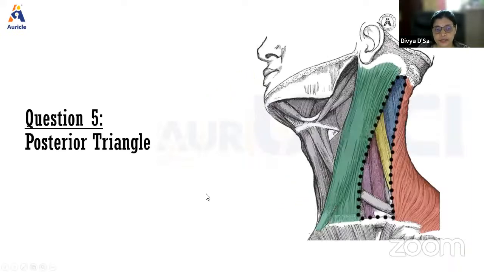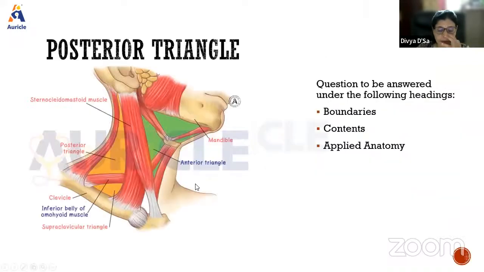Next, we move on to the next question, that is the posterior triangle. Okay, so posterior triangle, same thing as with any triangle, you need to know the boundaries, the contents, and the applied aspects. So boundaries here.